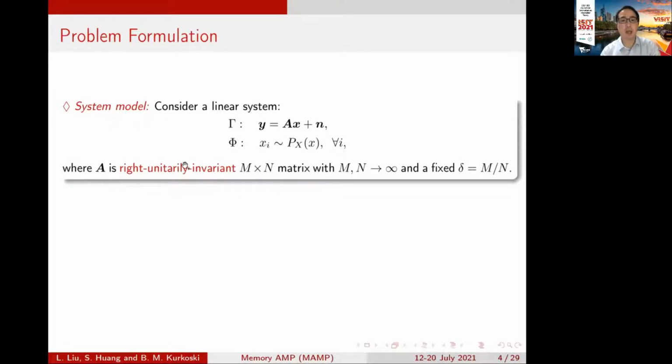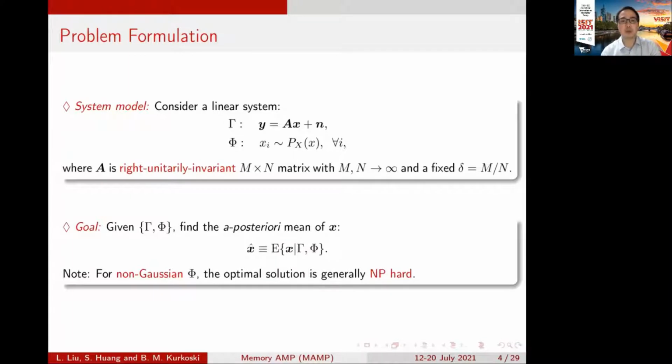We assume that A is a right unitarily invariant matrix with a very large size, and M, N go to infinity. The goal is to find a posteriori estimation of x given these two constraints, the linear constraint gamma and the nonlinear constraint phi.